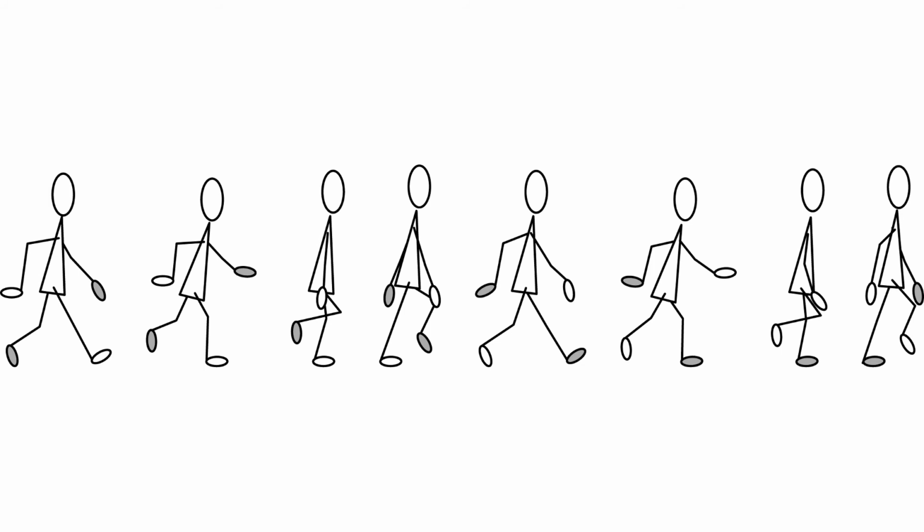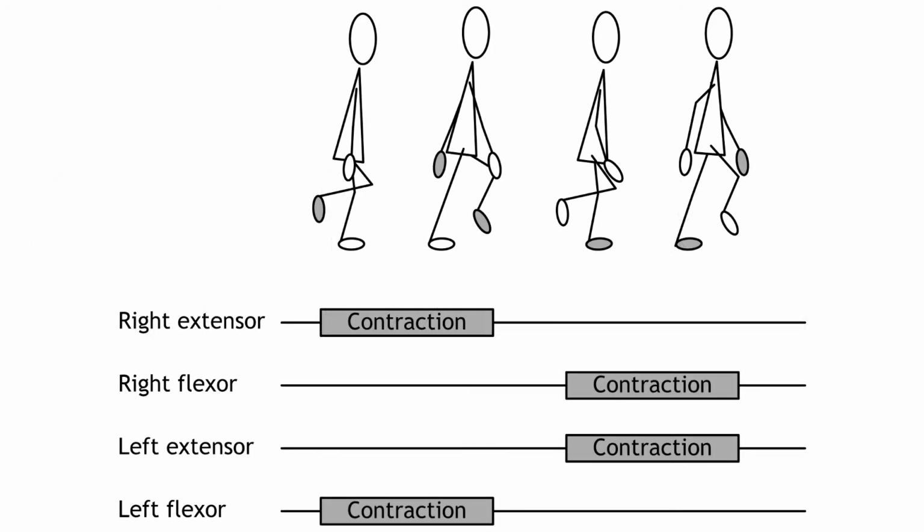Locomotion is one example of a basic rhythmic movement that requires coordination of a number of muscle groups to work properly. Other examples include swimming, flying, respiration, and swallowing. The arms and legs must be coordinated in opposing fashion during locomotion. The gray hand and foot are left side limbs. When one is in front of the body, the other is behind. Activity of extensor and flexor muscles in both legs must be coordinated to allow for smooth locomotion without falling.